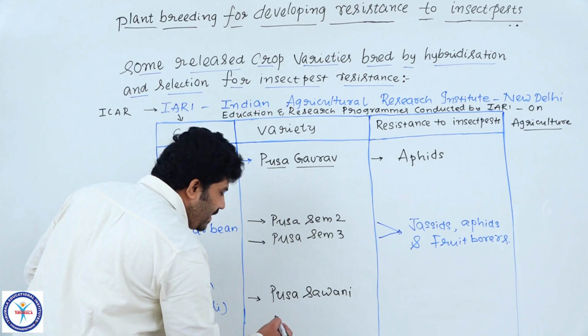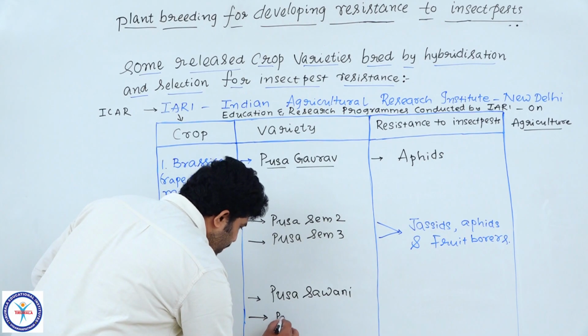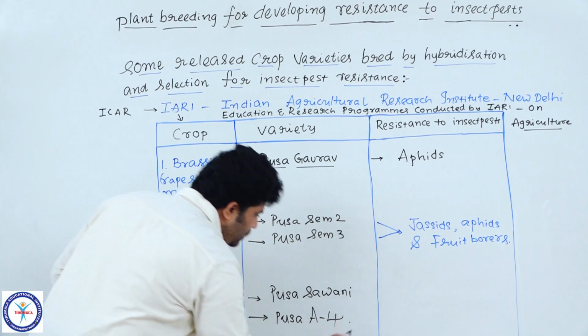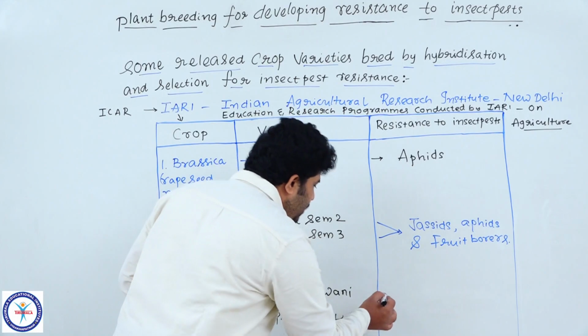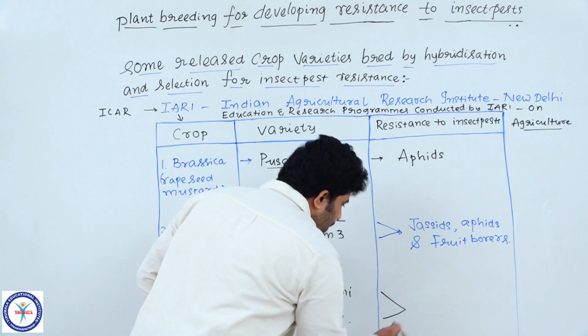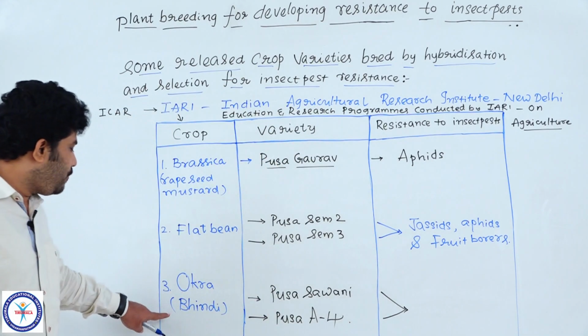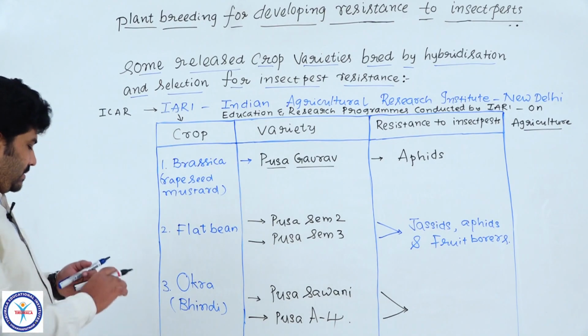Here two varieties they gave: Pusa Sawani and Pusa A4. These two are the varieties of a crop that is Vakra or Bhindi or ladies fingers.